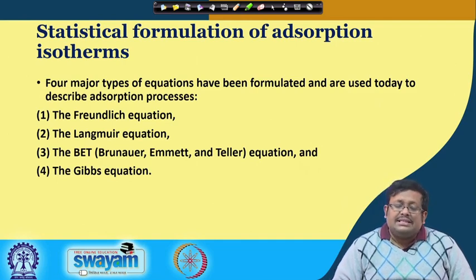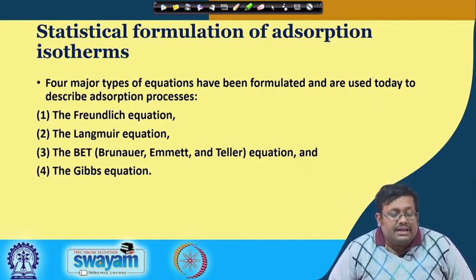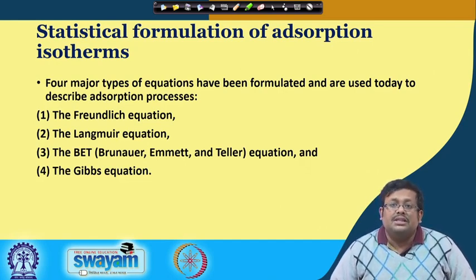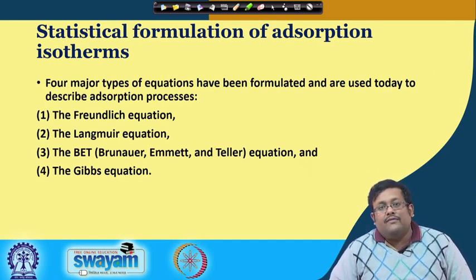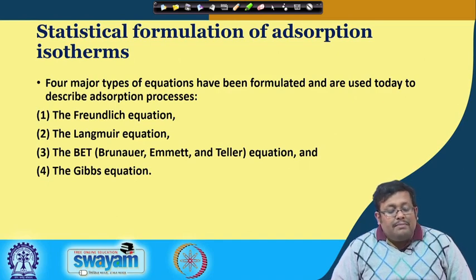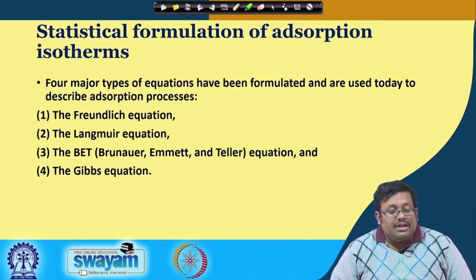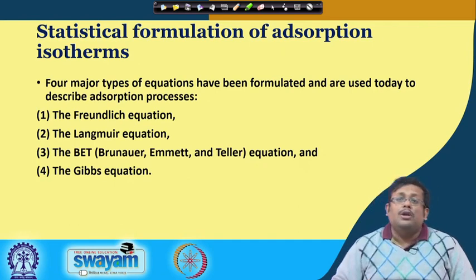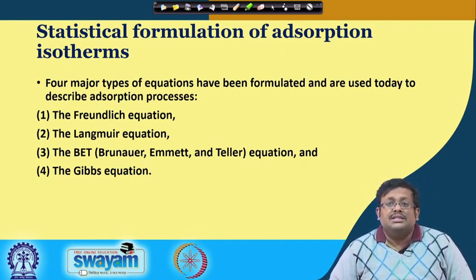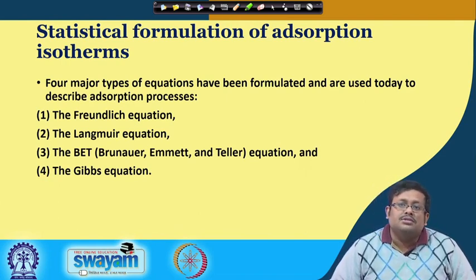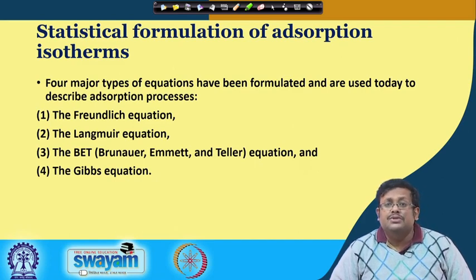Let us see what are the different statistical formulations of adsorption isotherms, or in other words what are the different statistical models of adsorption isotherms. So, 4 major types of equation have been formulated and are used today to describe the adsorption process. These 4 equations or models are the most common forms of adsorption isotherms which scientists use nowadays.